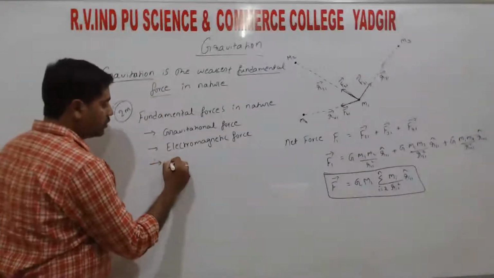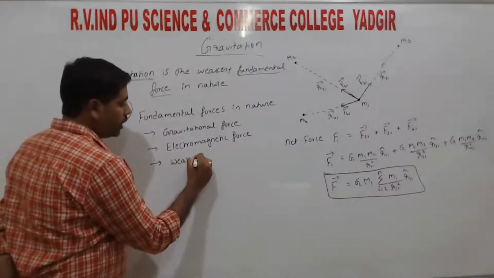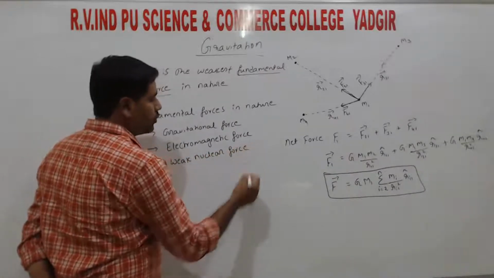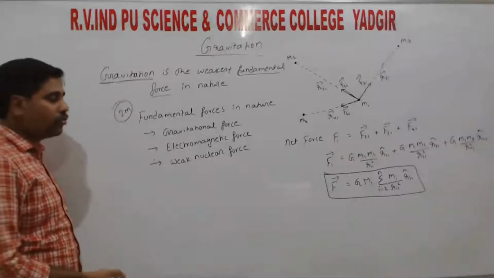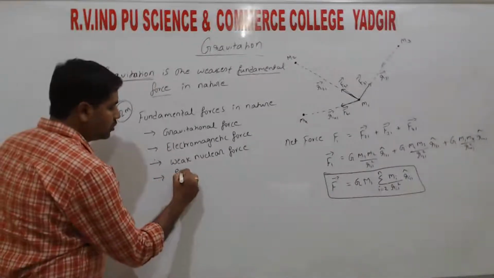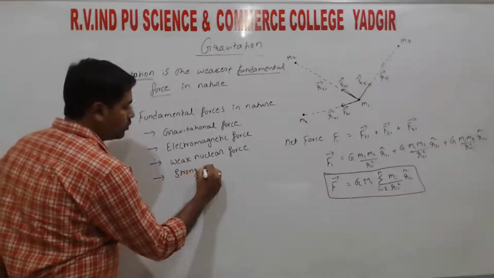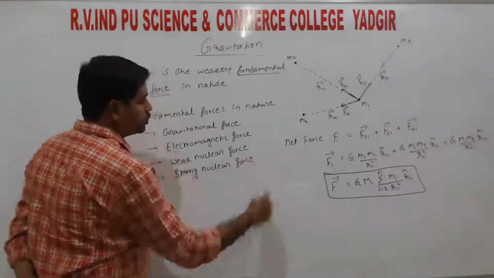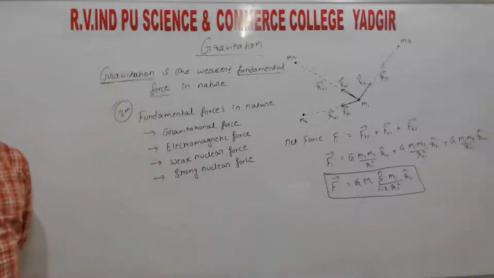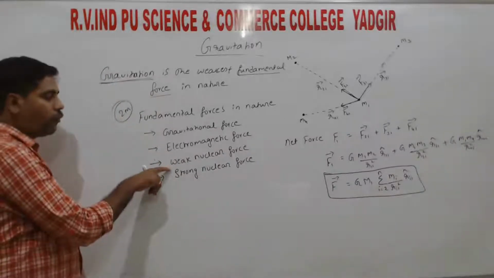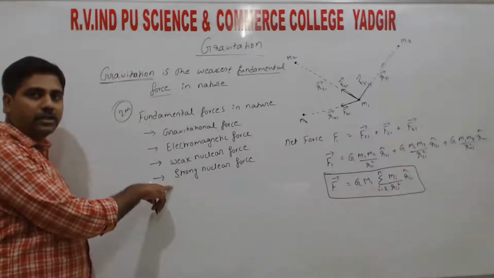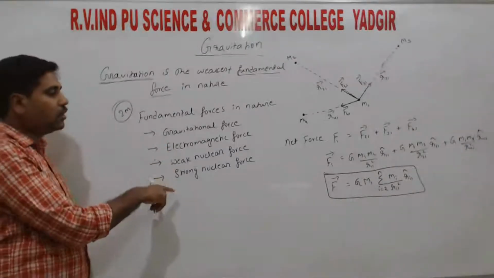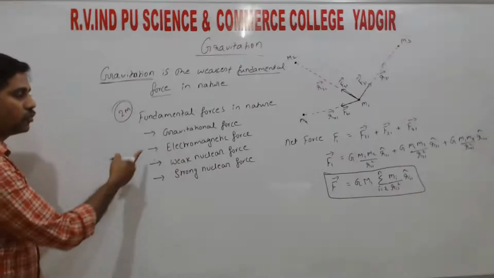The third one is weak nuclear force, right? And the last one is strong nuclear force, right? So these are the 4 fundamental forces in nature. So weakest is the gravitational force.